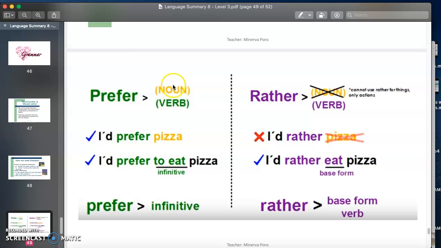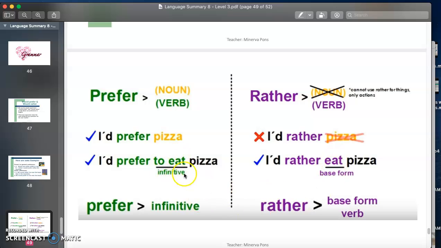For example, prefer, again, I can use it with nouns and with verbs. I prefer or I would prefer pizza. This is my noun. Or I can also say I would prefer or I prefer to eat pizza. So in here I have my verb in infinitive. So we have rather. Again, we cannot use it with nouns. You cannot use it for things, only for actions. So I'd rather or I would rather pizza is incorrect. You cannot say I would rather pizza. You need to say I would rather eat pizza, with the base form of the verb,